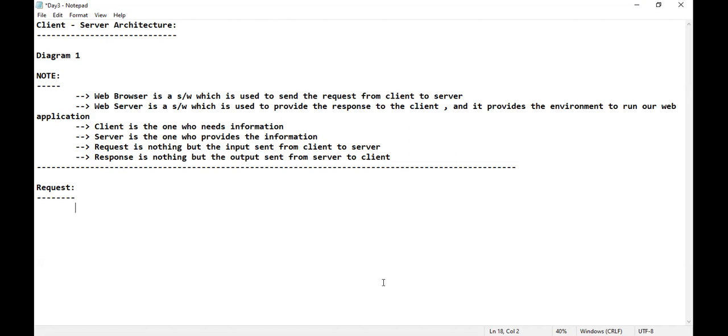DB request. Have people heard about DB request? What is a DB request? Database request. Next, web request. Sir, what is this web request, sir? Don't worry. Just now I have seen, in the diagram I have written www.instagram.com. That is only referred to as a web request. Sir, what about DB request, sir? Don't worry, when it comes to Django, I will teach the DB request as well as the web request.